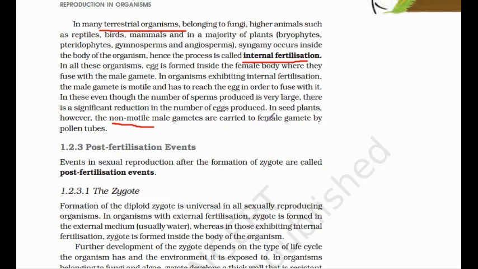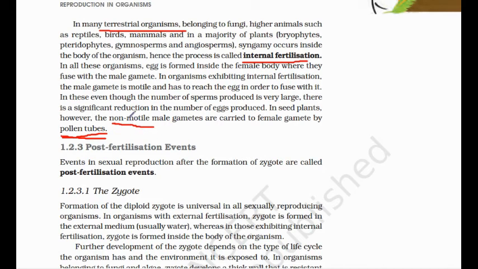The male gamete is carried to the female gamete by the pollen tube. This process is also known as siphonogamy, which is seen mostly in gymnosperms and angiosperms. Please remember siphonogamy, we'll discuss it in the next chapter also. Siphonogamy means fusion of male and female gametes occurs by the pollen tube. Siphono means tube, pollen tube.